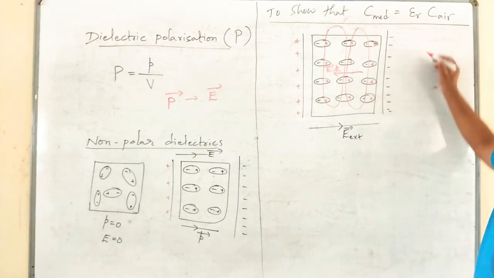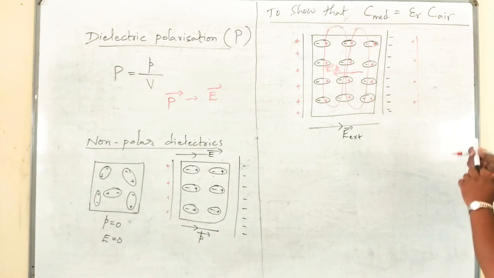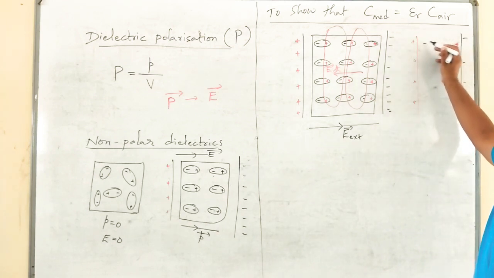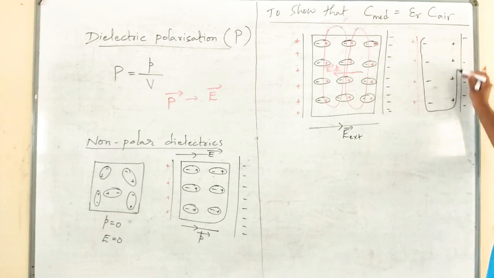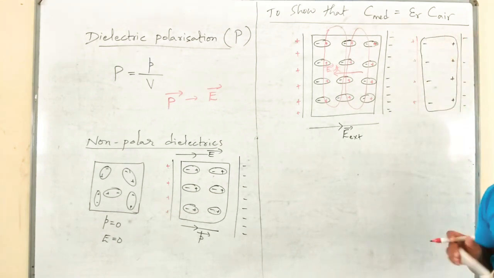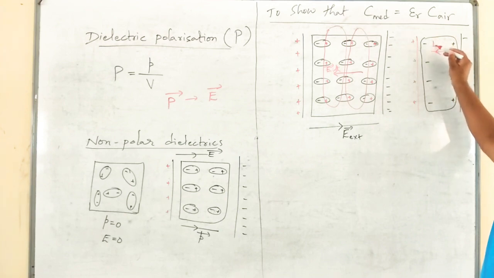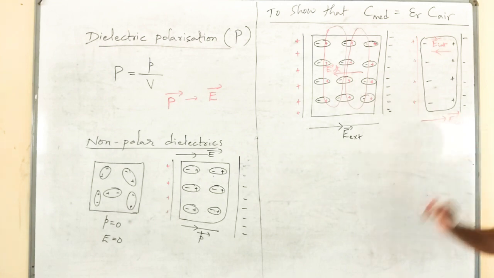As a result, there are only uncancelled positive and negative charges like this: minus, plus, minus, plus, minus, plus, minus, plus inside the crystal. As a result, what happens? They develop a net electric field called E internal in the direction opposite to the E external direction.